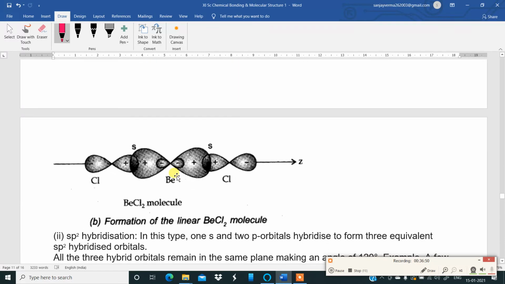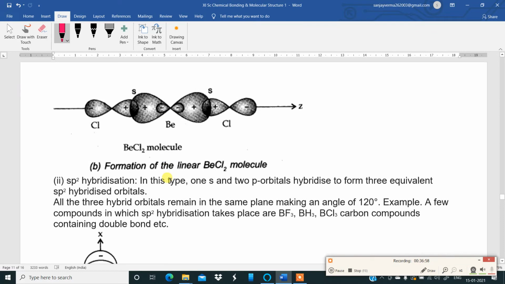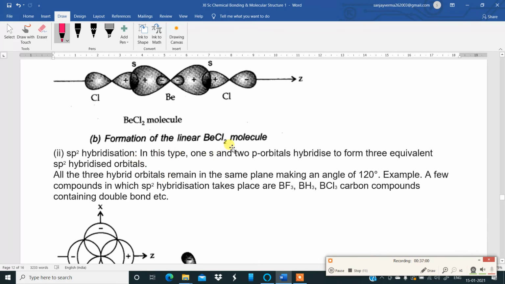Then moving to another example, beryllium chloride, BeCl2, with Be over here, Cl over here, Cl over here. S and p overlap. That is the formation of the linear BeCl2 molecule.